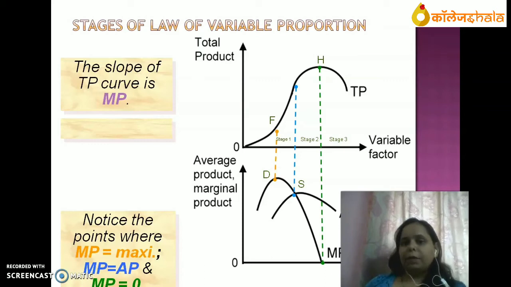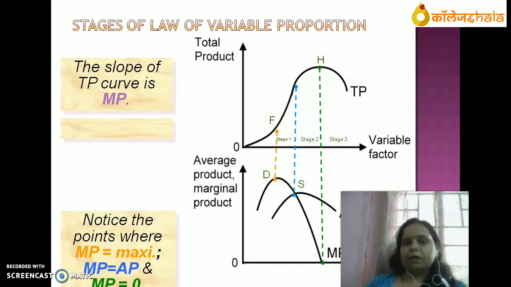In the diagram, TP curve initially increases at an increasing rate. After that, it is still increasing but at decreasing rate. After point H, TP became maximum, and after reaching the maximum point, TP started declining. When TP started declining, MP became negative.